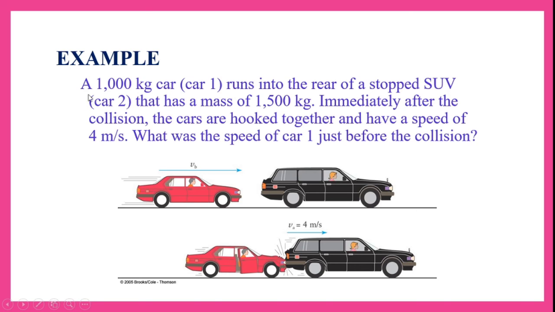So let us see with an example. A 1000 kg car, let us say car 1, runs into the rear of a stopped SUV. So this car has hit the SUV, which is at rest and has a mass of 1500 kg. Car 1 has a mass of 1000 kg. Immediately after the collision, the cars are hooked together and have a speed of 4 meters per second. What was the speed of car 1 just before the collision? So we have to calculate the speed of the car before the collision.